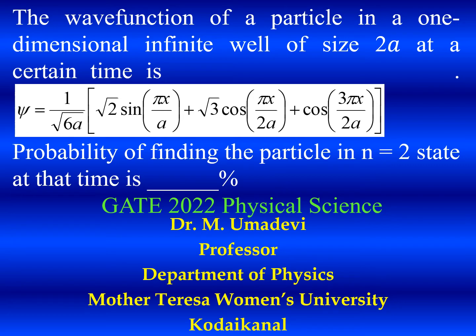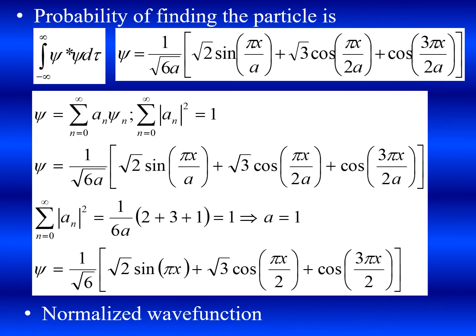This problem occurred in GATE 2022 in physical science. So you know the probability of finding the particle is the integral from minus infinity to infinity of psi star psi d tau. And the given wave function is 1 by square root of 6a times square root of 2 sine pi x by a plus square root of 3 cos pi x by 2a plus cos 3 pi x by 2a.